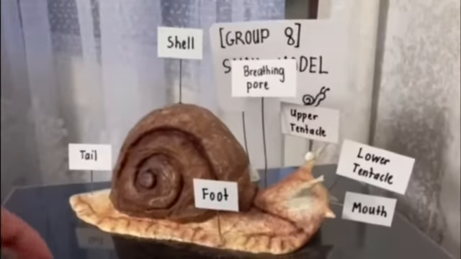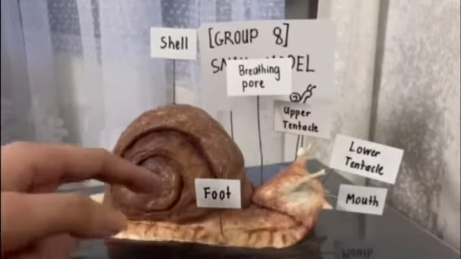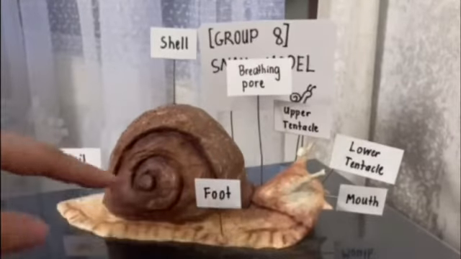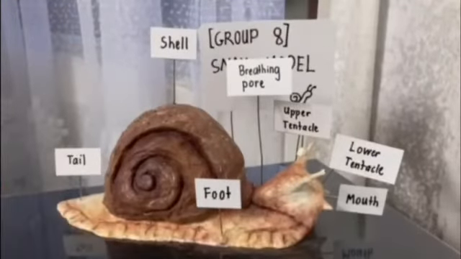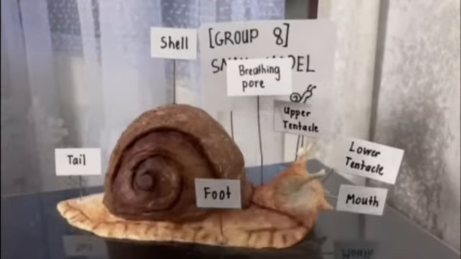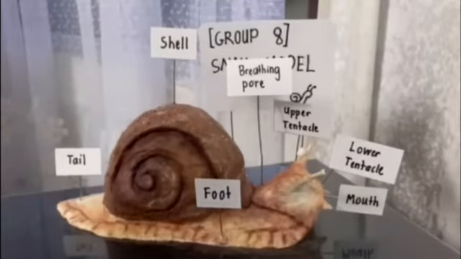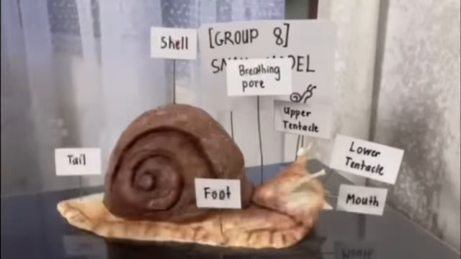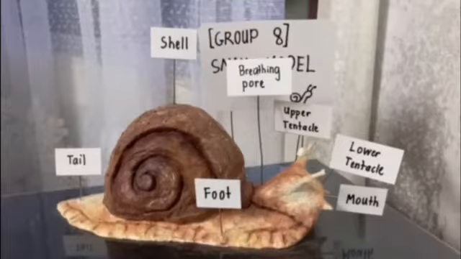And then, the next one is the foot, which is at the base of the snail. The foot produces wave-like motions by muscular contractions, which make the snail glide forward. So it will be like a wave, like that. The snail will move forward, and the foot also secretes mucus that reduces friction.